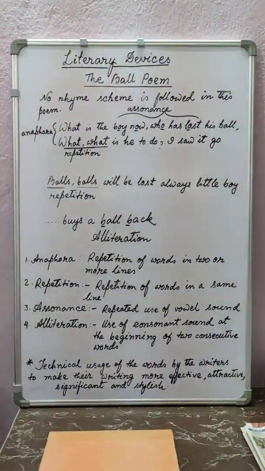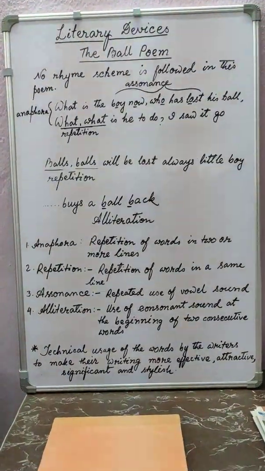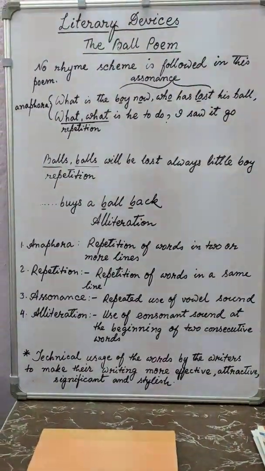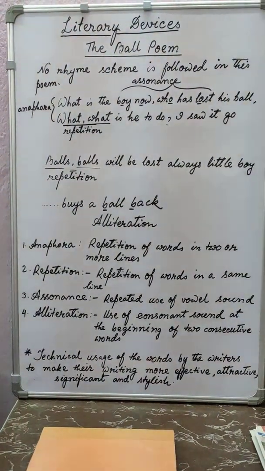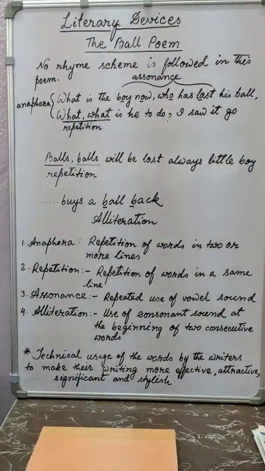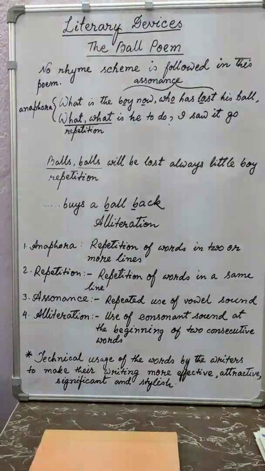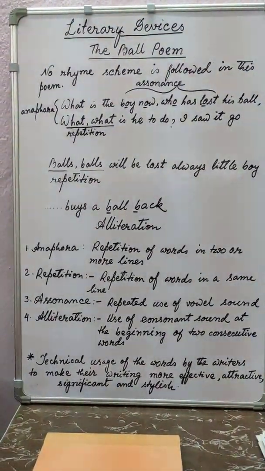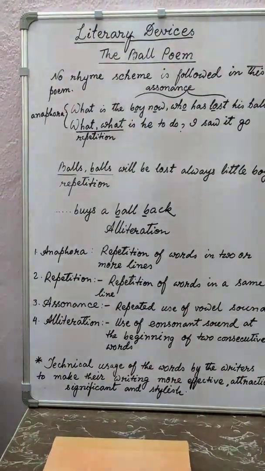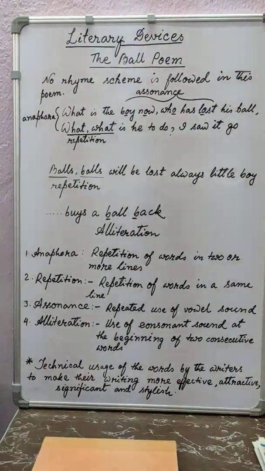I will suggest you open your book and open the poem, The Ball Poem. See, in the very beginning of the lines there are two sentences. What is the boy now who has lost his ball? What is he to do? I saw it go.